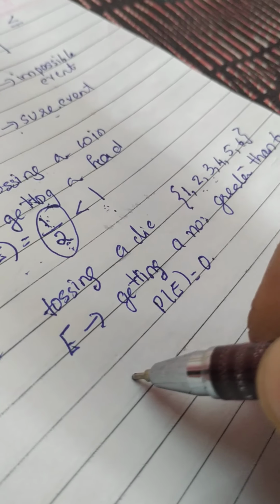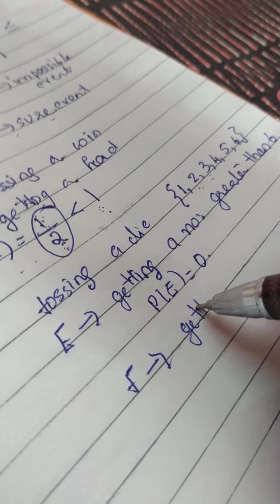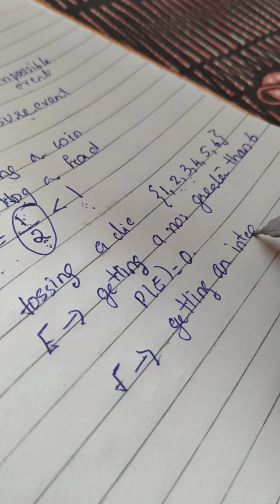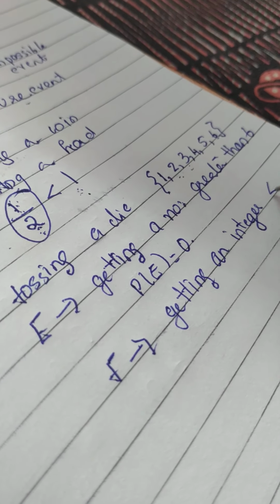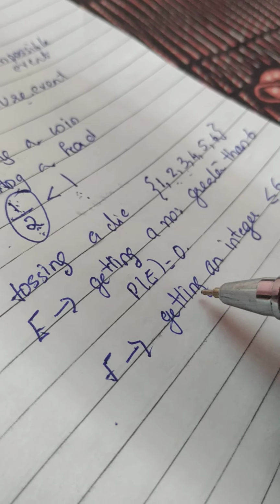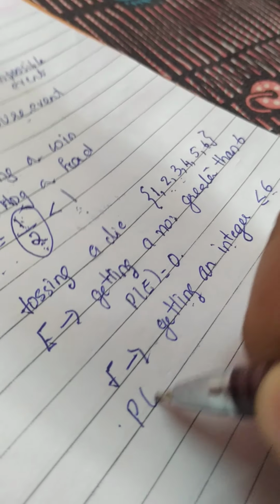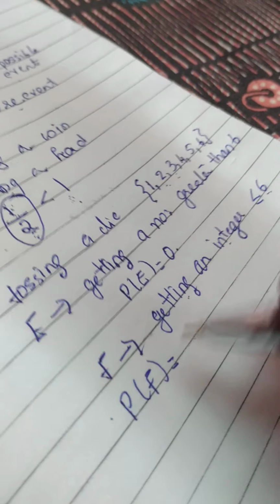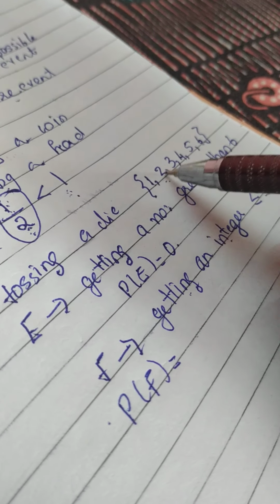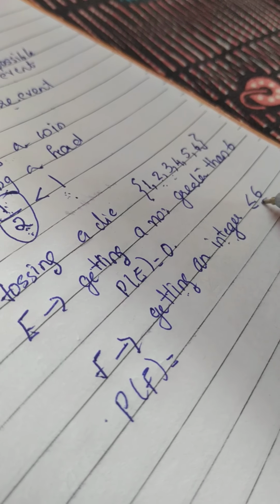Clear? Again, if I am taking the event F as getting an integer less than or equal to 6, to find the probability, we have the formula: number of favorable outcomes divided by total number of outcomes. Here our outcomes are 1, 2, 3, 4, 5 and 6. I have to get an integer which is less than or equal to 6.